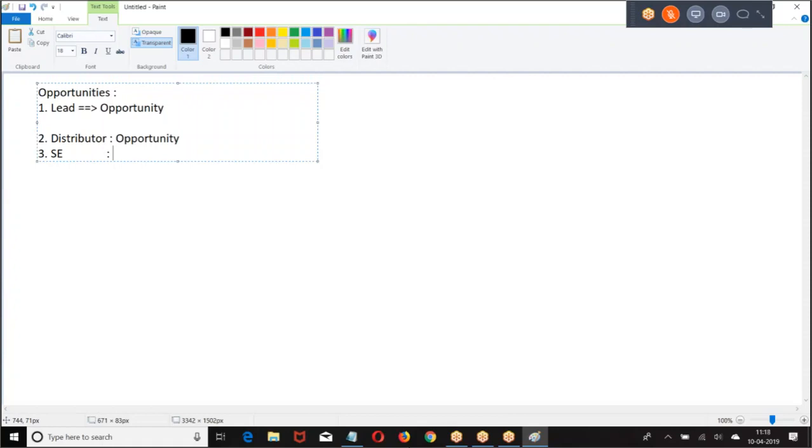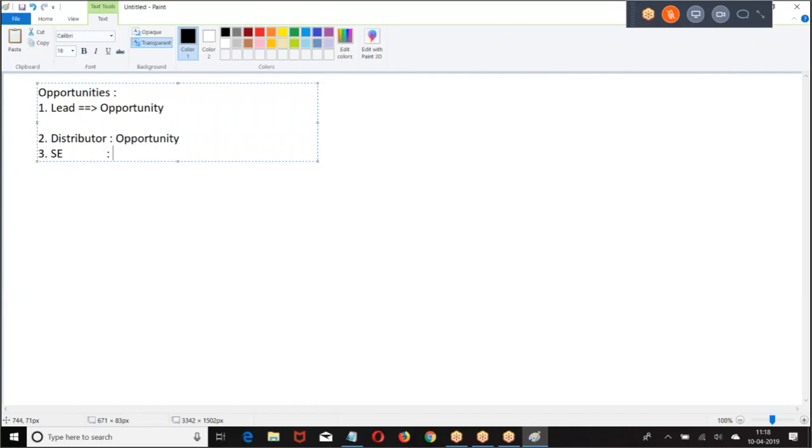Now, if the sales executive creates it, the record will go to the distributor. The distributor has to approve it, and then only will the order be placed. When a sales executive is creating an opportunity for a distributor, the record will go to the distributor for approval. When the distributor approves it, then only the opportunity will be active. Are you getting it? So opportunities are created by two people: one by the distributor, another by the sales executive. Are you getting my point here?